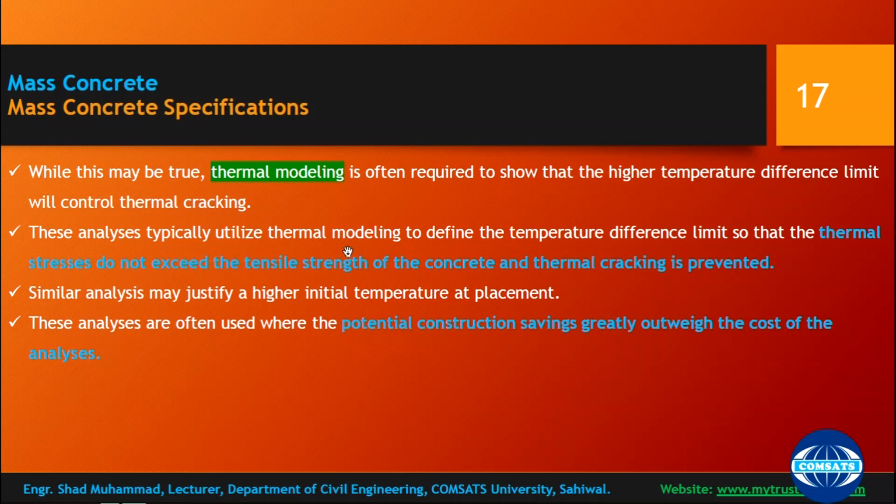These analyses typically utilize thermal modeling to define temperature difference limits so that thermal stresses do not exceed the tensile strength of the concrete and thermal cracking is prevented. So there is the tensile strength of the concrete, and with the help of thermal modeling, the input is thermal temperature, and if the temperature difference is in control, then there will be a limit to thermal stresses and tensile strength, and you can measure them and monitor them.